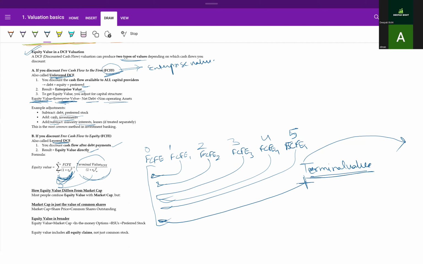But usually this is not followed. We follow the free cash flow to the firm. This approach is followed in different scenarios. It will be followed in cases where there is only equity, where we need to calculate the return on equity, not on debt. So this is used in the case of leveraged buyouts majorly. I hope this is understood by you guys now.